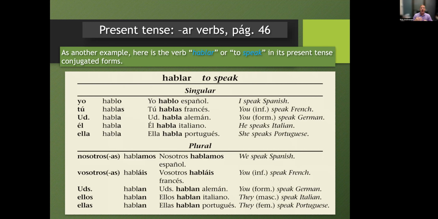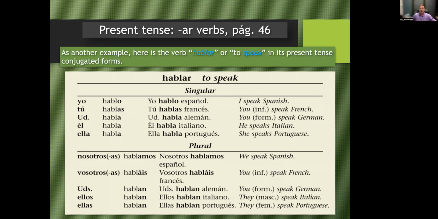Clase, repitan. Yo hablo español. I speak Spanish. Then repeat, yo hablo español. Got it. Tú hablas francés. You speak French. Usted habla alemán. You speak German. Él habla italiano. He speaks Italian. Ella habla portugués. She speaks Portuguese.